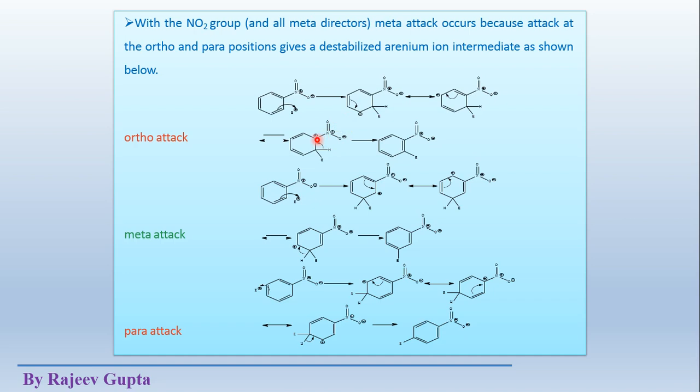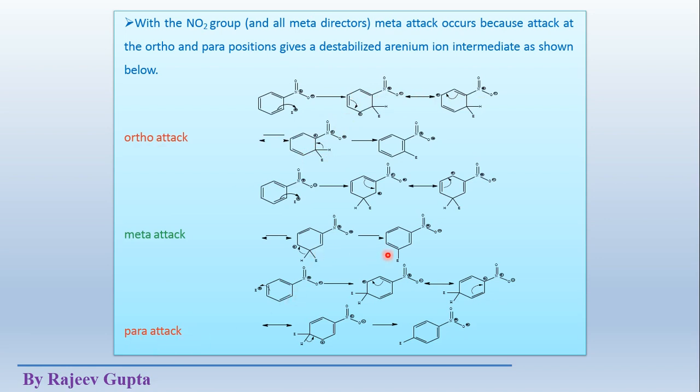At this ipso position there is a positive charge, and there is also a positive charge on the nitrogen atom. Both positive charges are on nearby, very close atoms. So this resonance structure is highly unstable. Due to the lesser stability of this resonance structure, the overall resonance hybrid will be very less stable in case of ortho attack. The same thing we get in case of para attack.